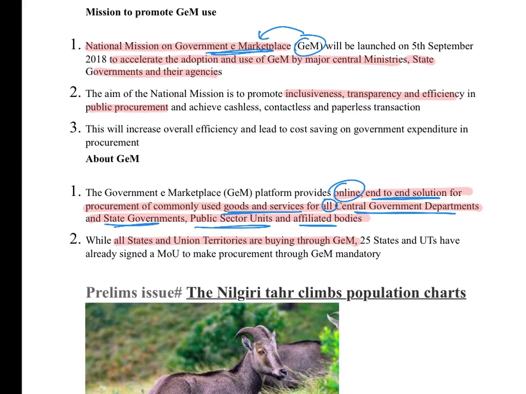The important thing is that this is an online system, and end-to-end solution means it covers everything. There is nothing that is left out, and the objective is to bring in inclusiveness, transparency, and efficiency in public procurement, and all states and union territories will be covered under this program.